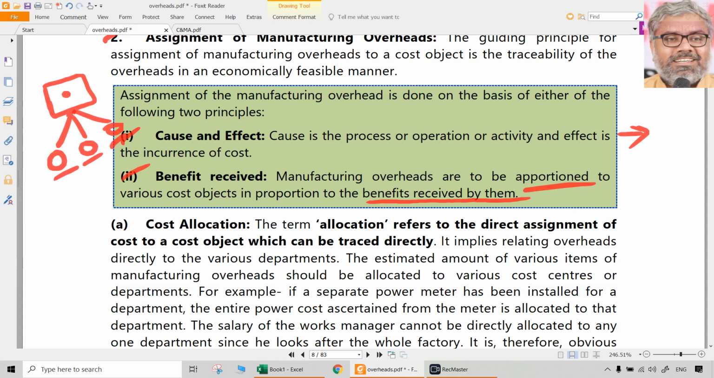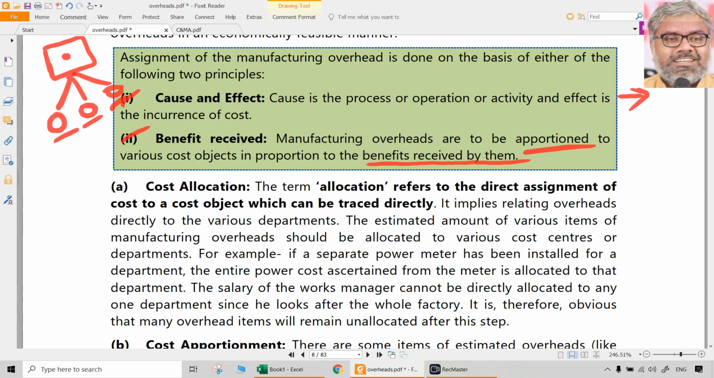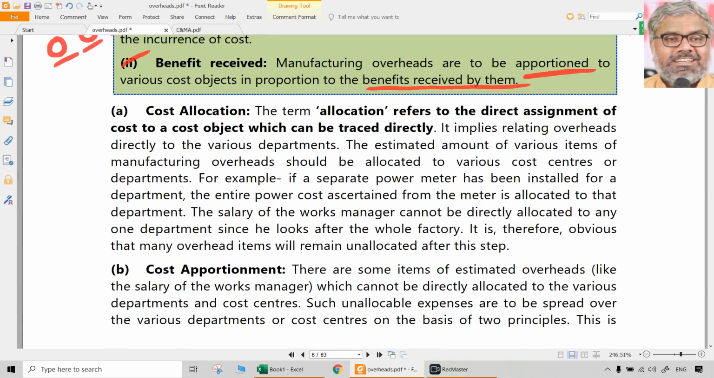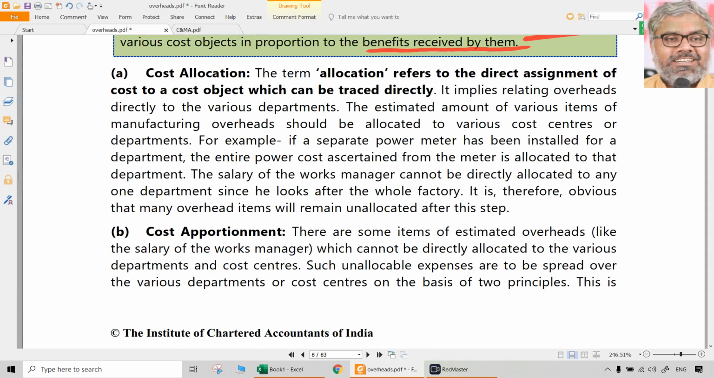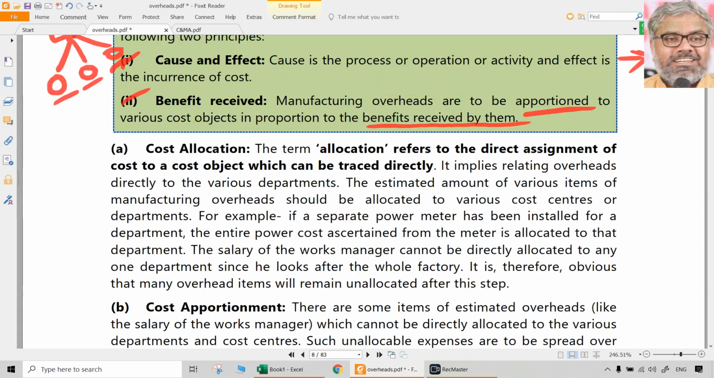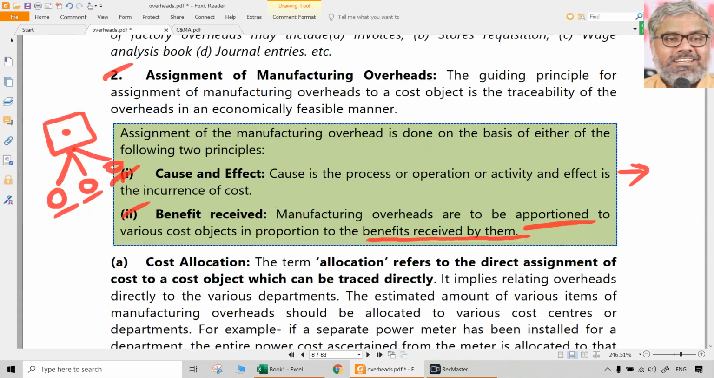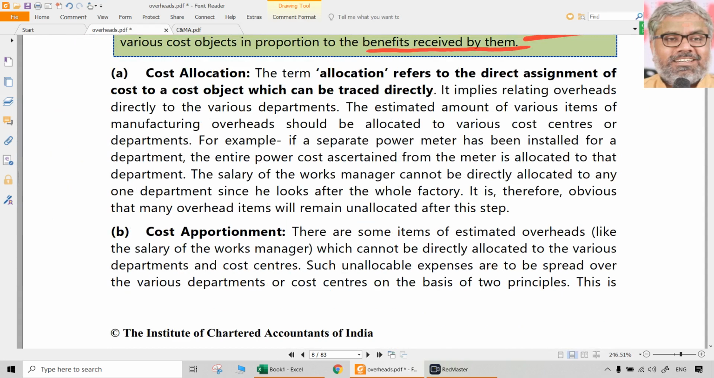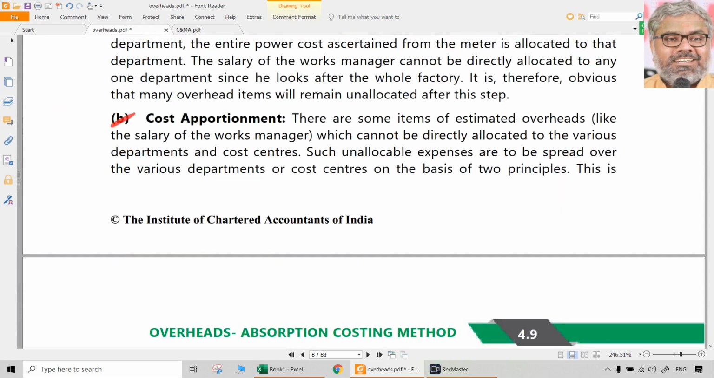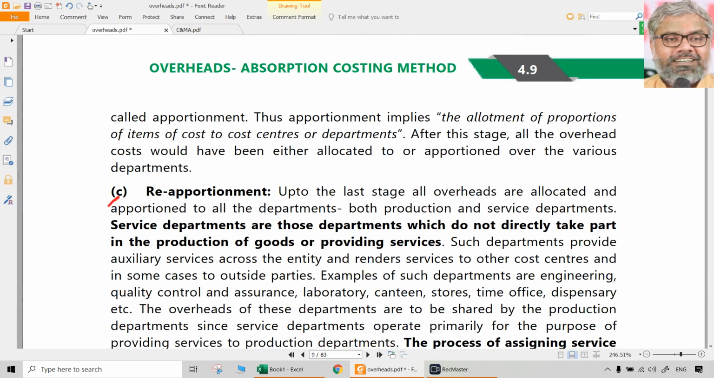Of course, once we are able to do that, that can be considered as actual identification of the cost straight away. But that is not going to be in one step. It is going to be in multiple steps. Those are the steps we were looking at earlier. First thing first is allocation, then apportionment, then reapportionment.